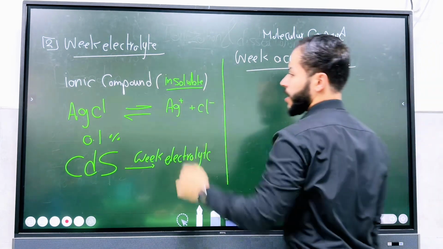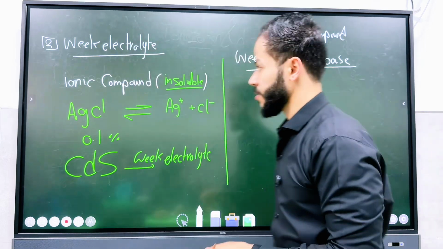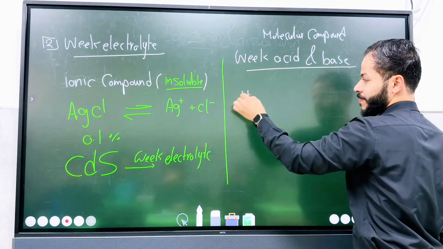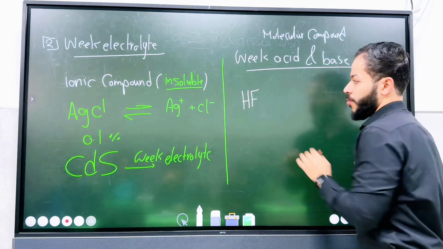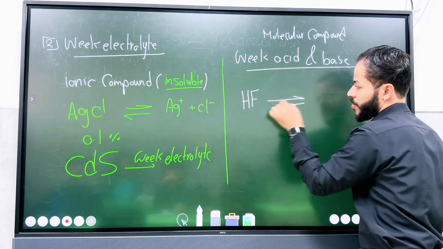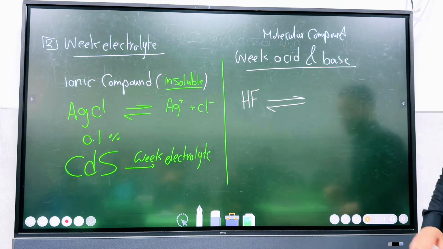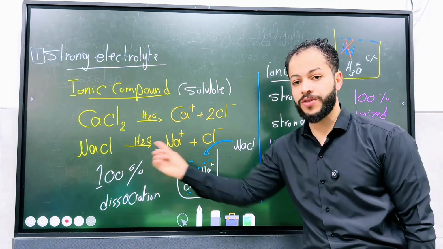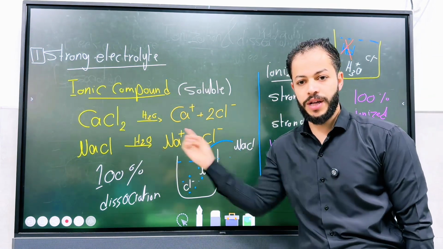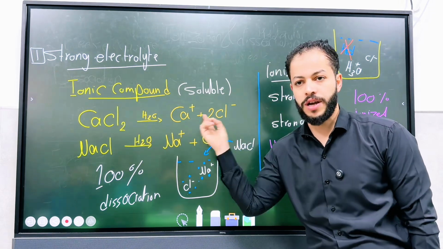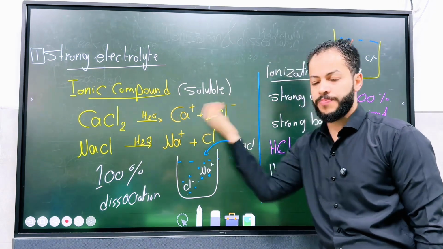An example of a weak acid is hydrofluoric acid, HF. When it's ionized, how do I write the arrows here? If you go back to the strong electrolyte, you see it's a one-direction arrow. It yields, all the compound is converted directly. One direction, all of it 100% ionized.